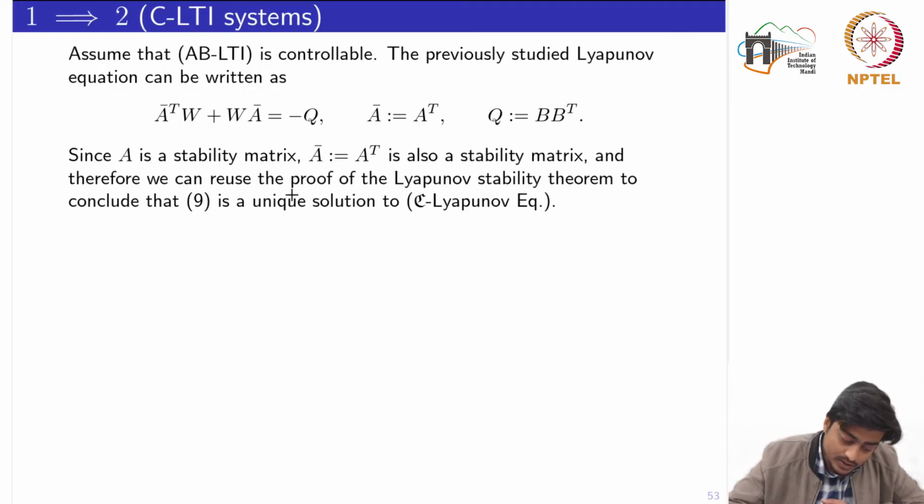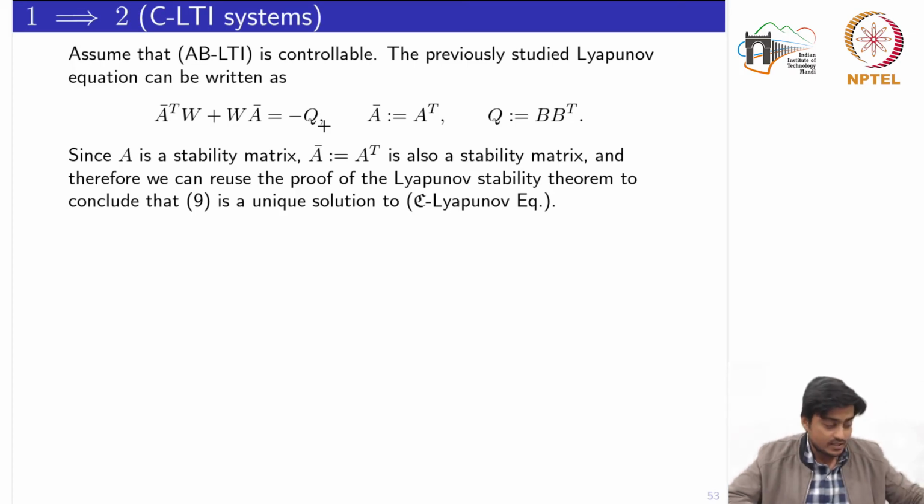Therefore we can reuse the proof of the Lyapunov stability theorem, which says that given a positive definite Q matrix, if there exists a solution matrix W being unique and positive definite satisfying this equation, then the eigenvalues of A bar would strictly be on the left hand side. So we can use that result to prove that W would be a unique solution to this Lyapunov equation in the context of controllability.